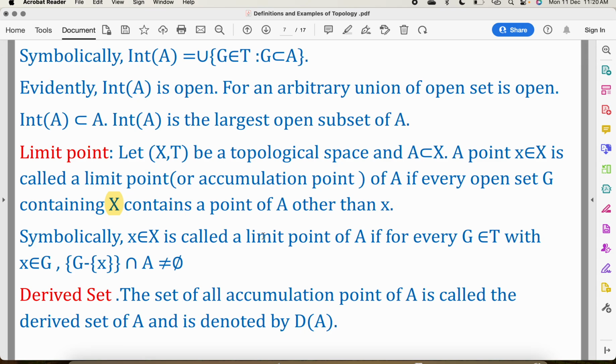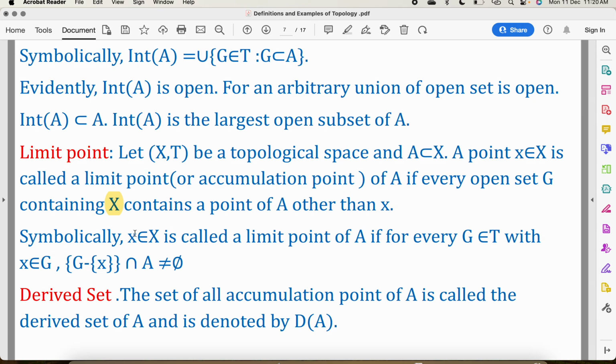x belonging to X is called a limit point of A if for every open set G with x belonging to G, (G minus x) intersection A is not equal to phi.